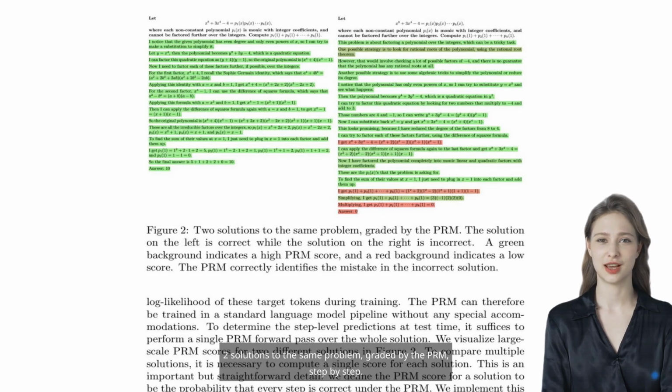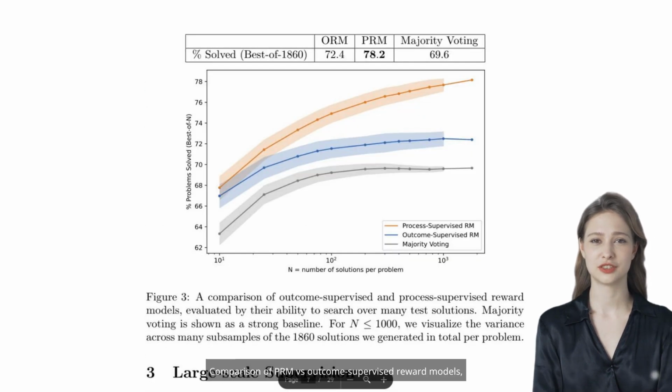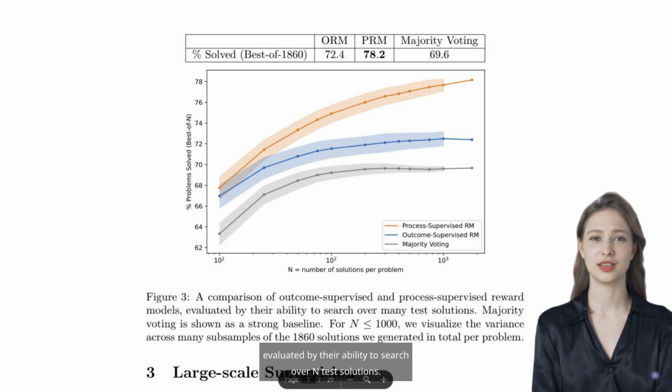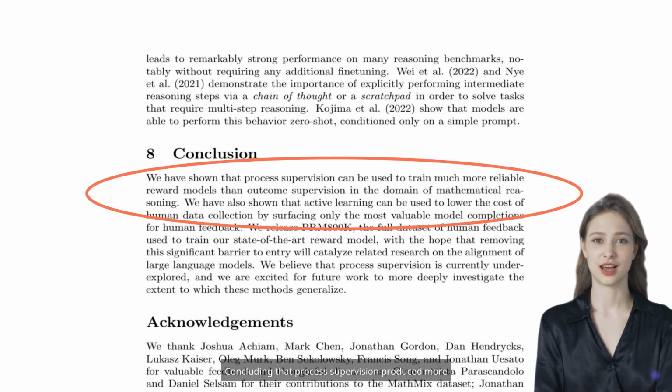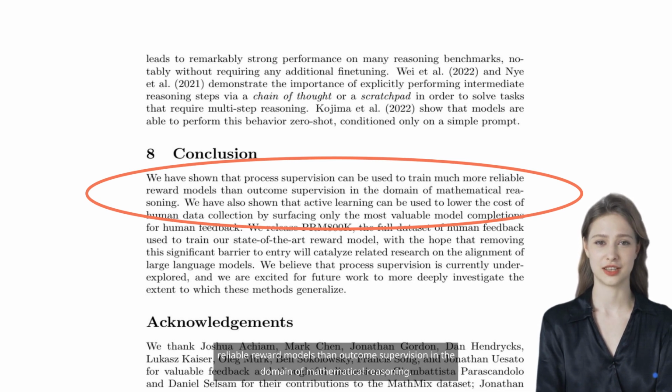Two solutions to the same problem, graded by the PRM step by step. Green background indicates a correct step, while red means wrong. Comparison of PRM versus outcome-supervised reward models evaluated by their ability to search over n test solutions, concluding that process supervision produced more reliable reward models than outcome supervision in the domain of mathematical reasoning.